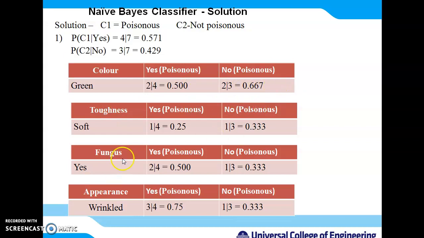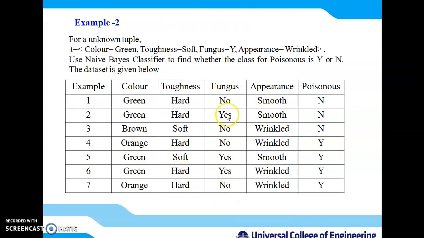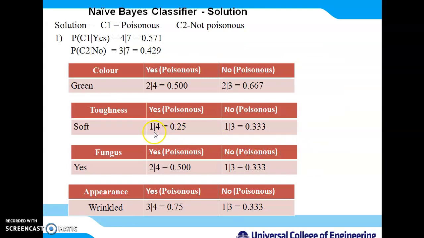The same thing we can find for soft, fungus yes and wrinkled. So for soft, how many rows are here? You can see for soft there are a total of 2 rows, out of which one specifies no and one specifies yes. So we have written 1 out of 4, which gives the probability for the poisonous class, and 1 by 3 gives it for the no class.